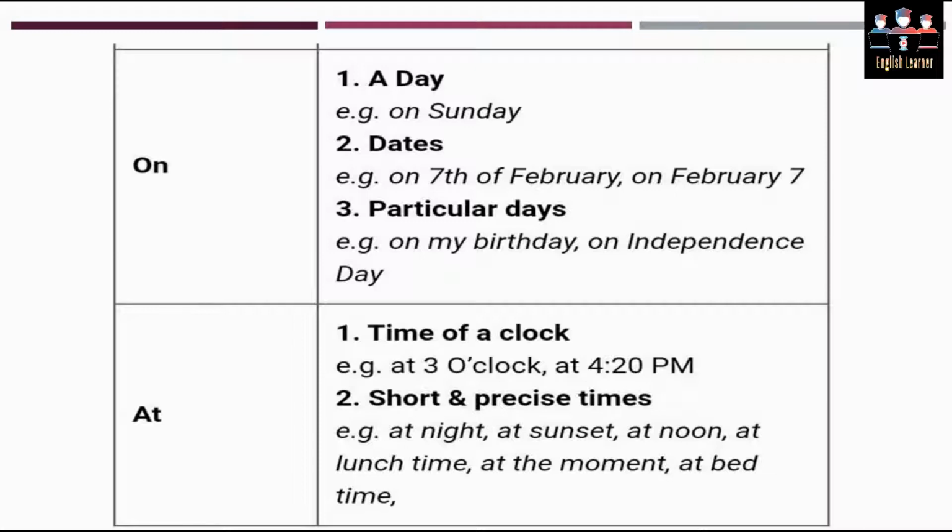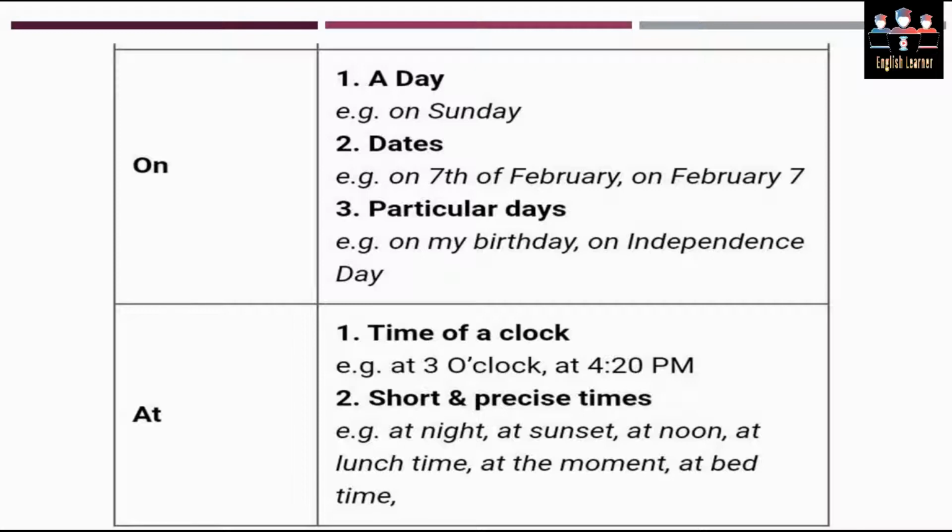The last category of the preposition of time is at. Number 1 is time of clock. Whenever you have to express the time, you are going to use at with it. For example, at 3 o'clock, at 4:20 p.m., at 5 past 10, and so on. Number 2 is short and precise times.